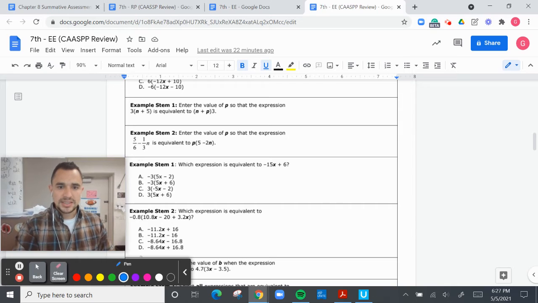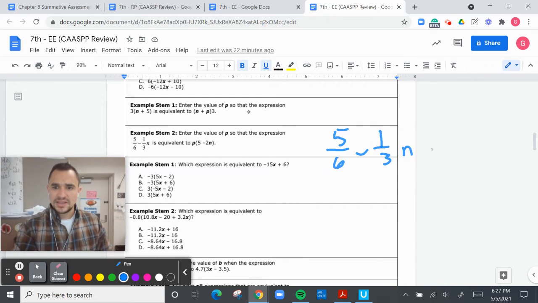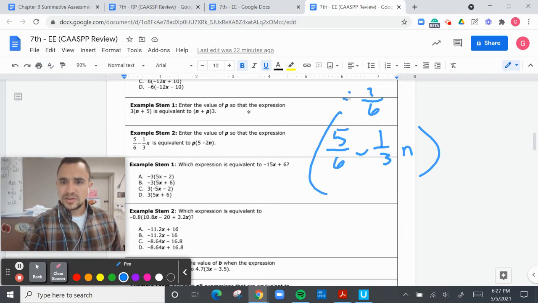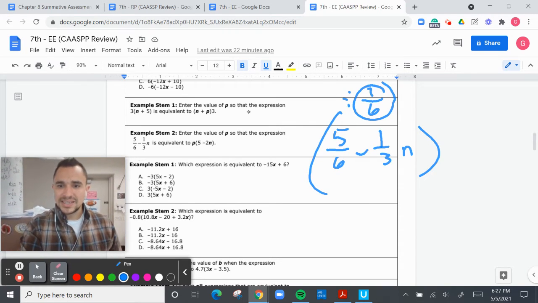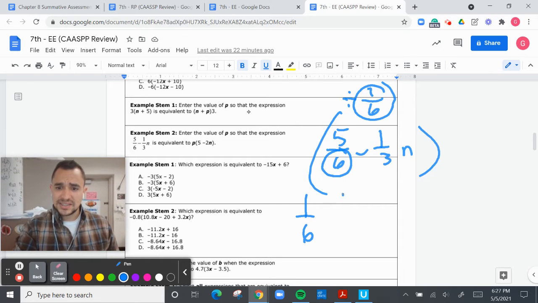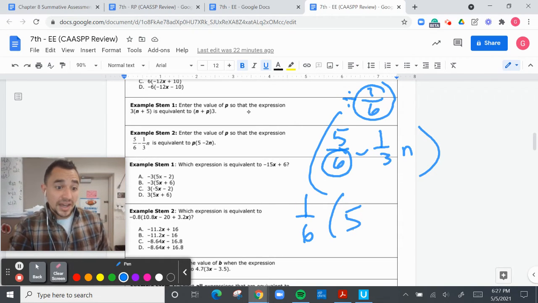So let me rewrite this again. 5/6 and 1/3 n. And what I'm going to do is I have to make parentheses, and I need to take out, and I'm dividing, right? I take out 1/6. So if I take out 1/6 here, I'm taking out 1/6. That means 1/6 times 5 is 5/6. That's all I'm doing. But how do I get 1/3?